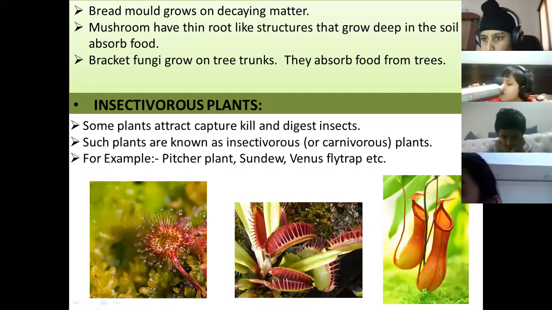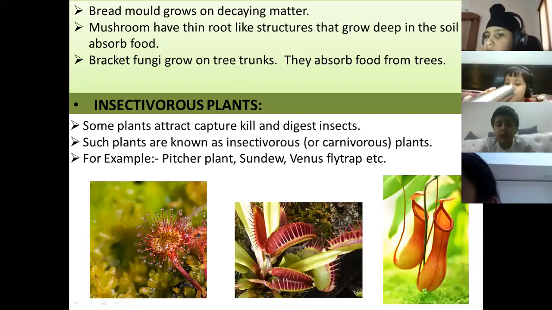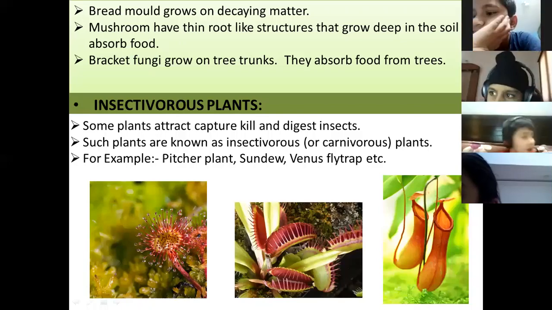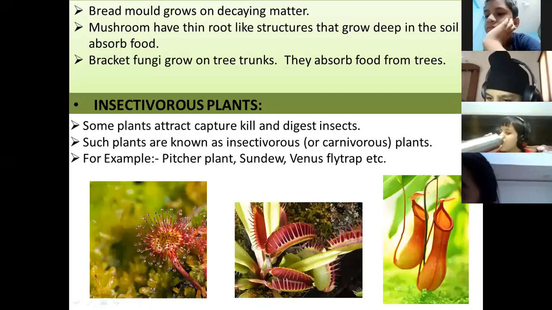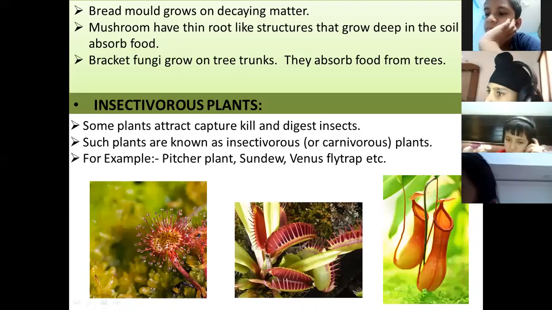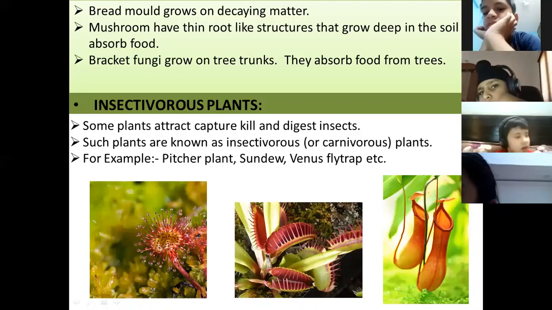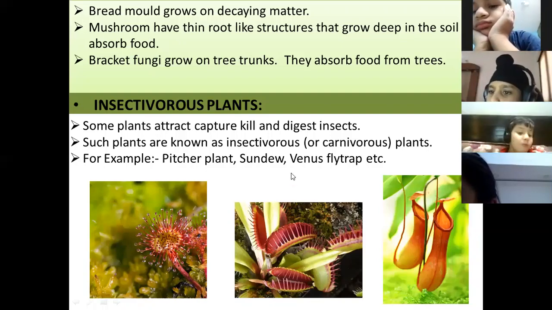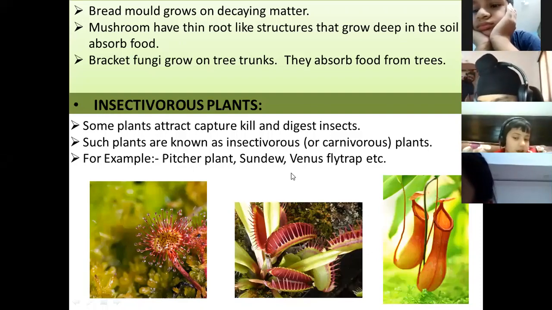Viven, what do you mean by carnivorous plants? Ma'am, carnivorous plants mean the plants that eat insects. Okay, and what do you mean by carnivorous animals? Ma'am, carnivorous animals eat other animals. Very good, very nice. Why are these insectivorous plants known as carnivorous plants? Because they eat insects. Examples of insectivorous plants are pitcher plant, sundew plant and Venus flytrap.